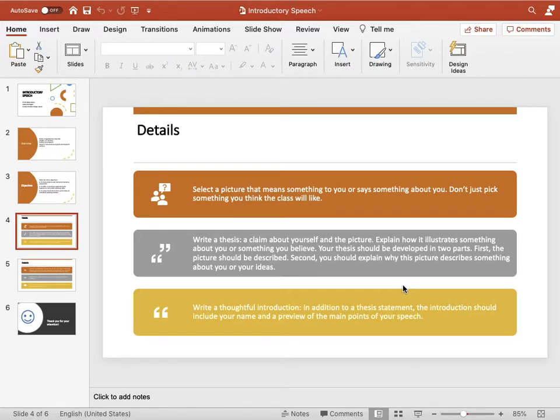So the picture doesn't have to be your picture. You don't have to be in the picture. But you can be in the picture as well. But that picture should carry some meaning for you, some emotional appeal or some intellectual appeal, or maybe some inspiration for you.